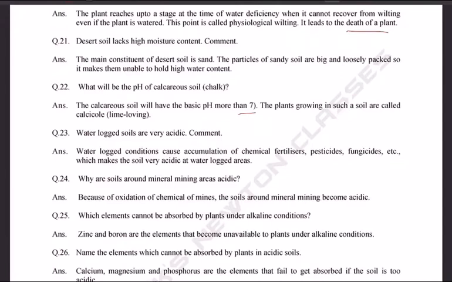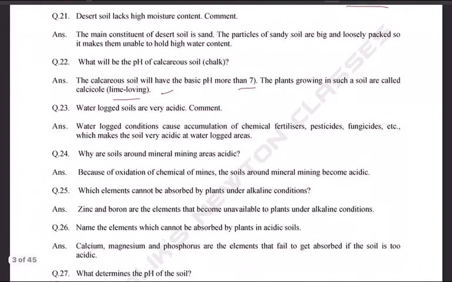What will be the pH of calcareous soil? That is chalk. The calcareous soil will have a basic pH, more than 7. The plants growing in such soil are called calcicole, that is, lime loving.